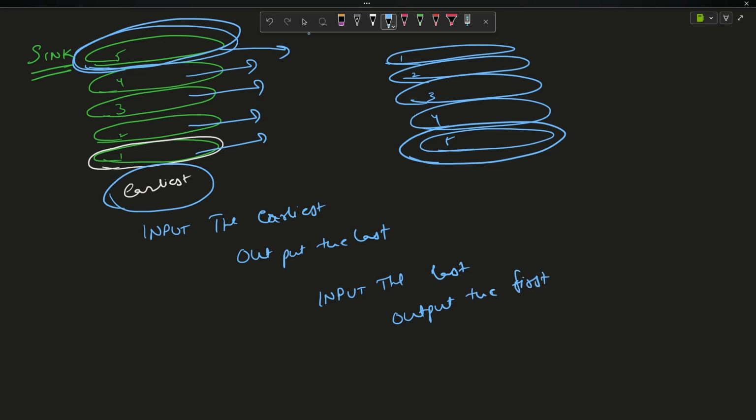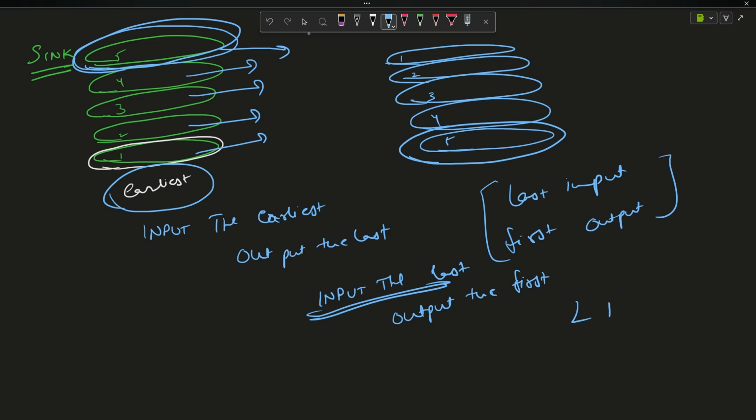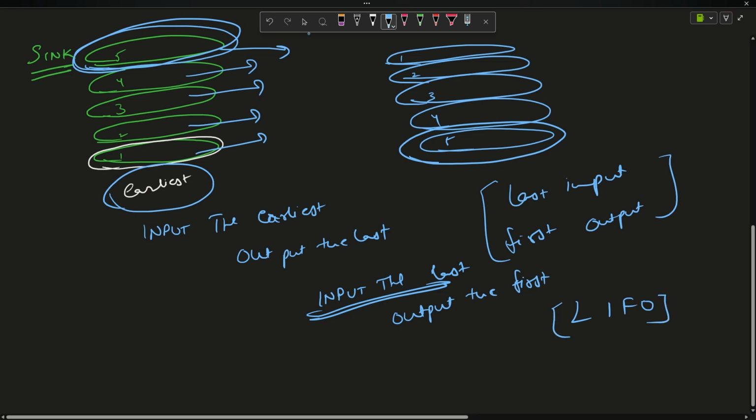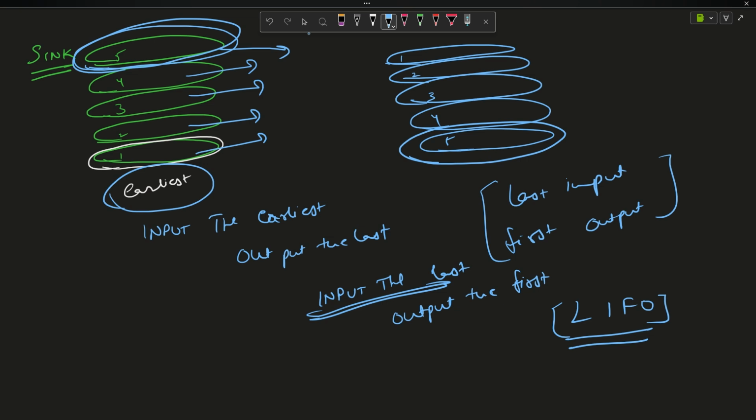So you can say last input first output, or you can say first input last output also, right? But this is more generally said: first output, which is called LIFO, short for last in first out. LIFO, last in first out. And that is the whole stack. This is the only thing about the stack. Stack is something where what you put in last, you take out first. Last in first out.